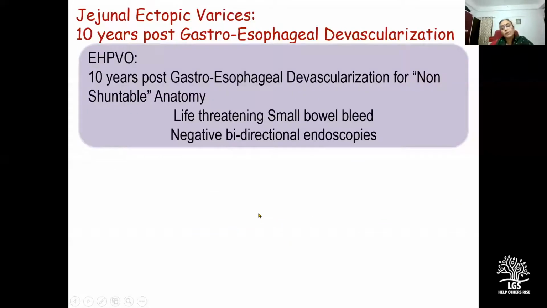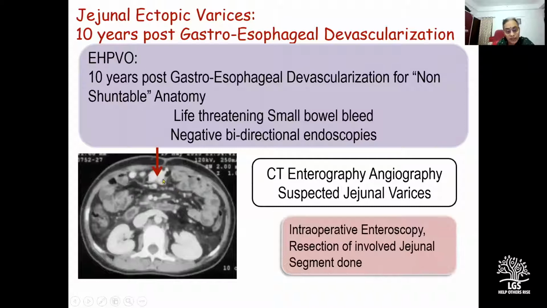And this was very appropriately demonstrated by one of our own patients. This girl, we operated upon first at the age of 12 years. We performed a gastroesophageal devascularization and splenectomy for a non-shuntable anatomy. And she came back to us 10 years later at the age of 22 years with life-threatening small bowel bleed. A CT angio suggested small bowel varices, which on intraoperative enteroscopy was demonstrated to be jejunal varices, and we had to resect this segment. So this can be a long-term sequelae of doing a gastroesophageal devascularization in a young patient with EHPVO.